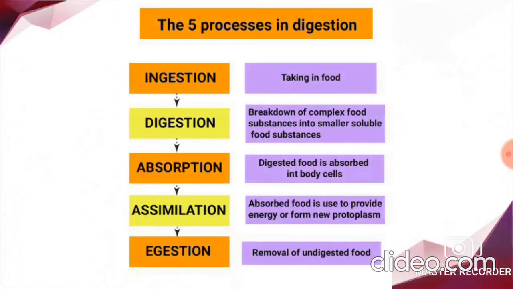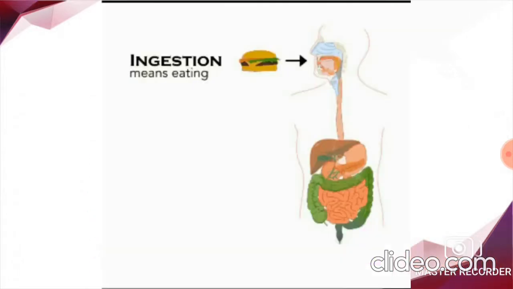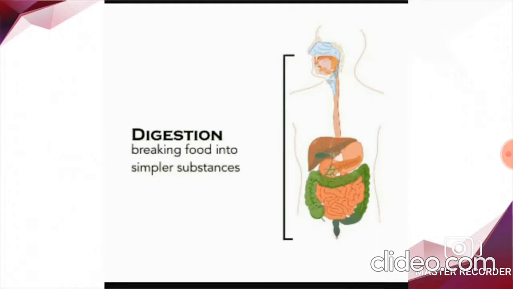Okay. The first process is ingestion. Children, ingestion is a process in which food is taken inside through the mouth and broken down by teeth. And this is the initial digestion taking place in the mouth. After ingestion, we are going to have the digestion process. The process of breakdown of complex molecules into simple soluble ones is called digestion.